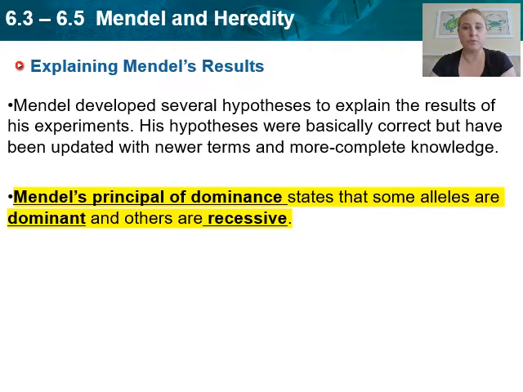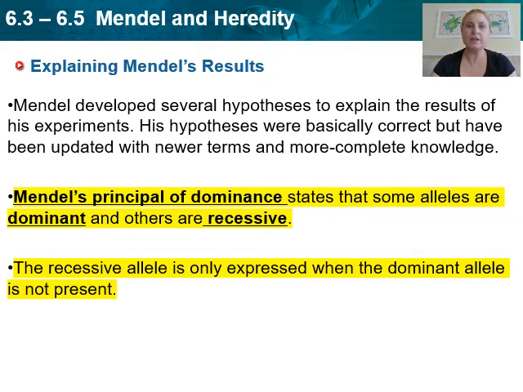Okay, so the different forms of a gene. There's one that's going to be dominant and there's going to be one that's recessive. The recessive alleles, the recessive versions of the gene, are only expressed when the dominant allele is not present. And we'll go on to explain these, so just write the vocab now. As we go through this week, we're going to talk about these and use these words more in context so they'll make more sense to you.